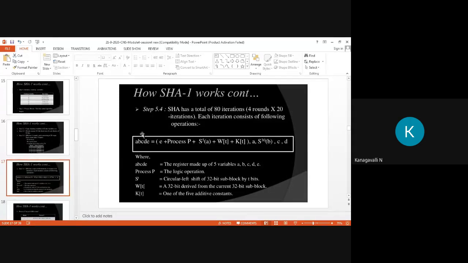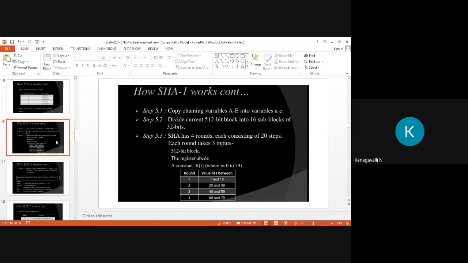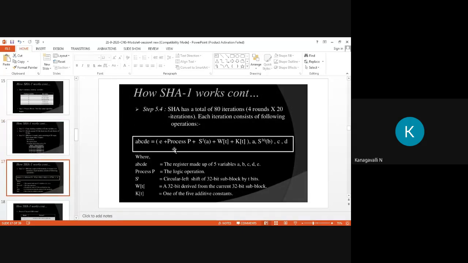A, B, C, D is our input register. So here you take care of your last variable E, then plus process B, plus S^5 of A, the circular shift for the iteration. Then plus W of T, where T varies from 0 to 79, then plus K of T also. Then A, S^30 of B, C, D. This is the essential part of the equation to calculate this iteration. So each iteration consists of the following operations.